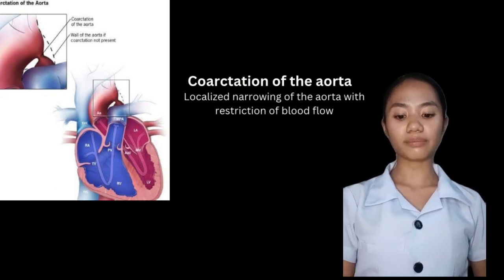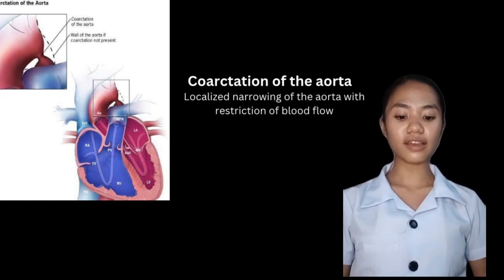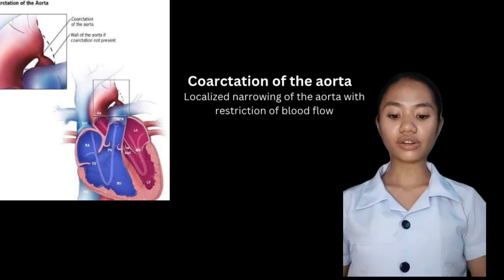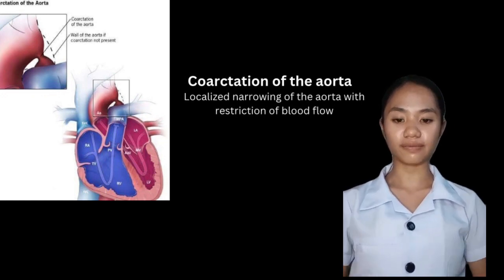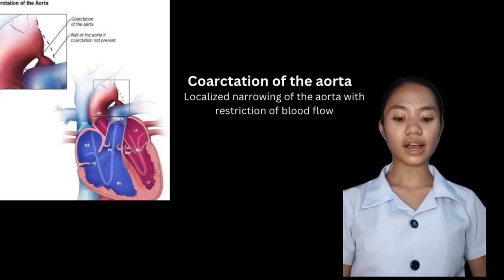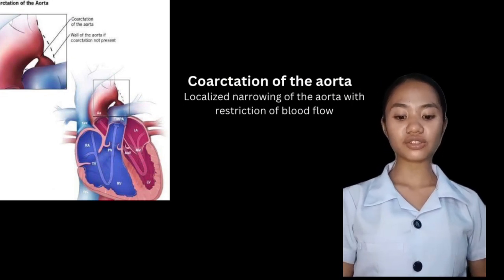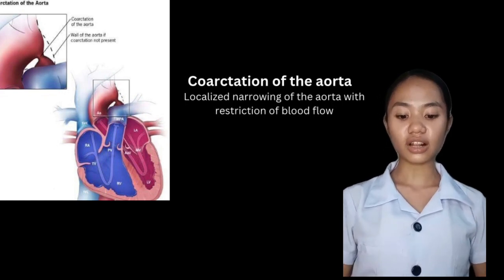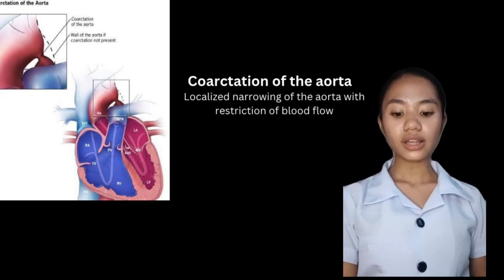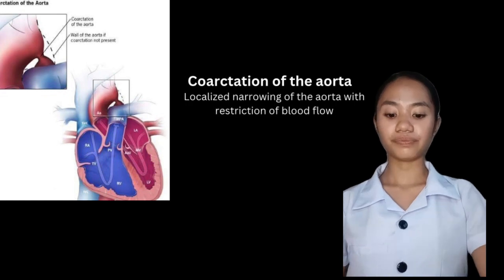Oxygen-rich blood flows from the lungs back into the left atrium (LA), or the left upper chamber of the heart, through the pulmonary veins. Oxygen-rich blood then flows through the mitral valve (MV) into the left ventricle (LV), or the left lower chamber.